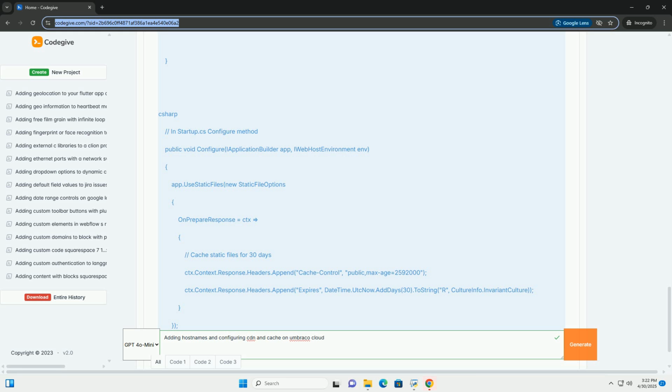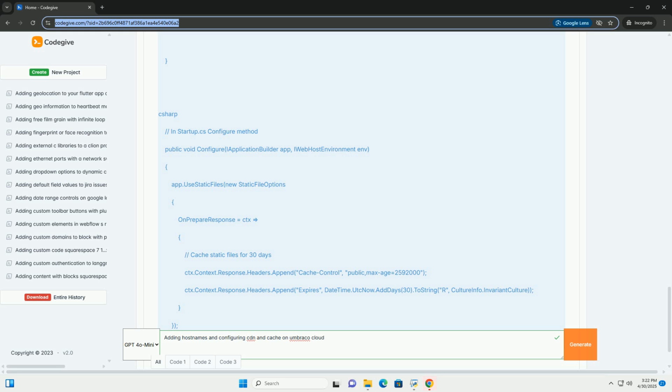Monitor cache performance: monitor your cache hit ratios and response times to ensure that your caching strategy is effective. Cloudflare's dashboard and browser developer tools are valuable for this. Optimize images: compress and optimize your images to reduce file sizes and improve load times. Tools like ImageOptim for macOS or TinyPNG can help.